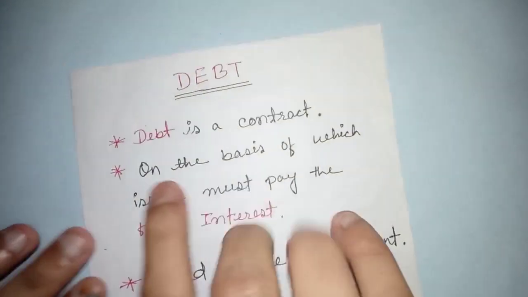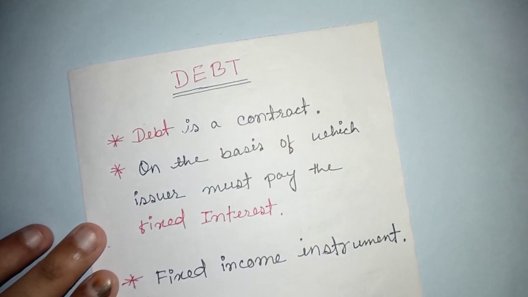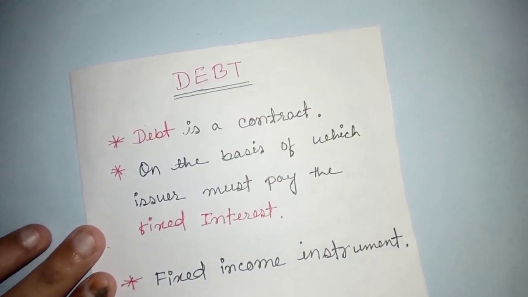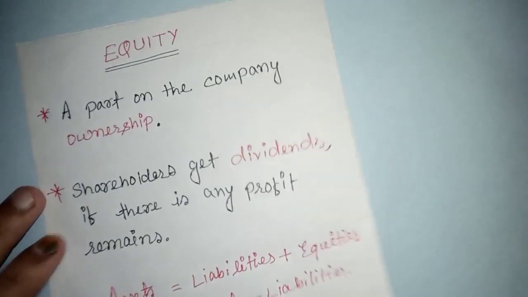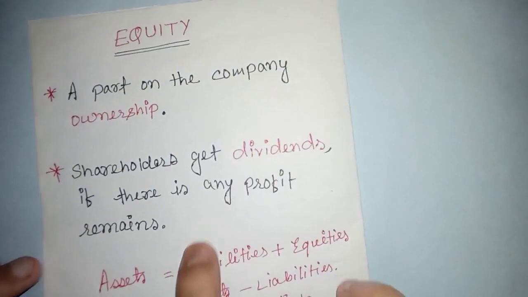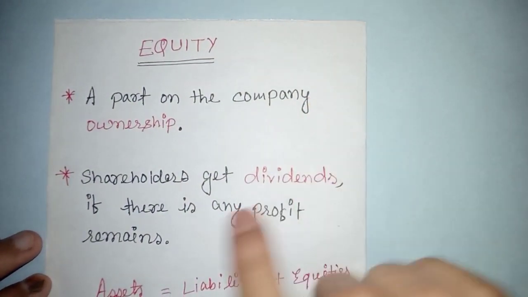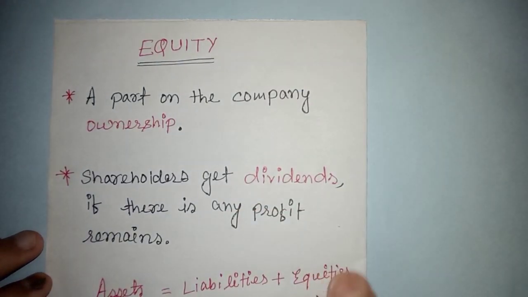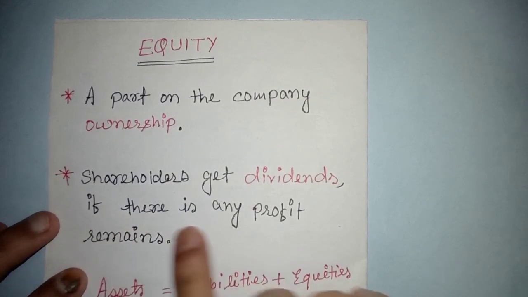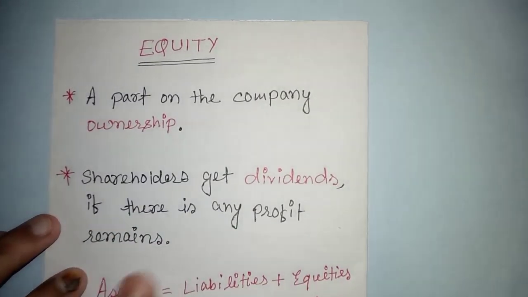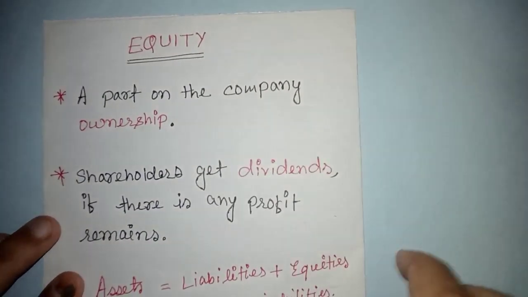So here we have understood that against debt the company has to pay some fixed interest. In the same way, against equity shares the corporation has to pay me some dividends, only if there is any profit remaining after paying the debt.